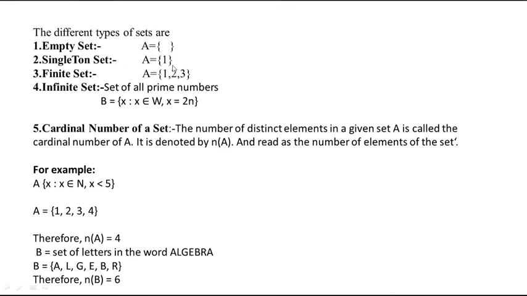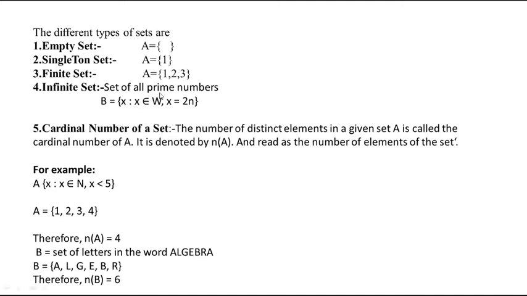If a set contains only a single element, then that particular set is called a singleton set. Finite set means if a set contains a finite number of elements, that means countable, only some number of elements are there, then that particular set is called a finite set. Infinite set means if a set contains an infinite number of elements, then that set is called an infinite set.